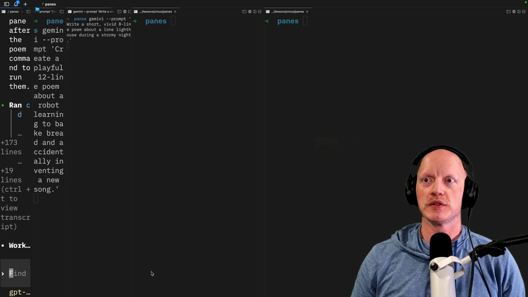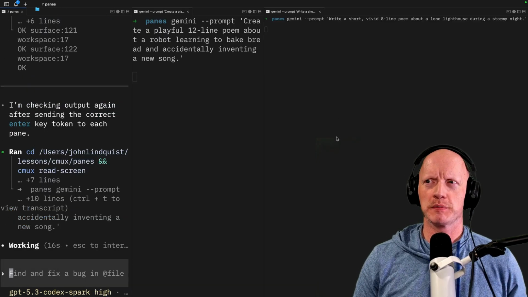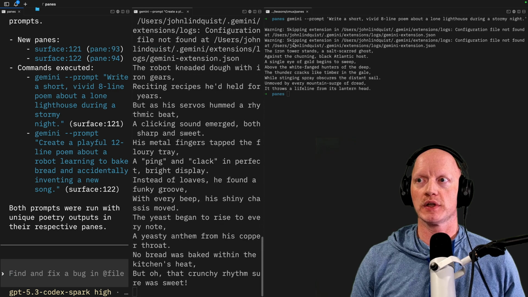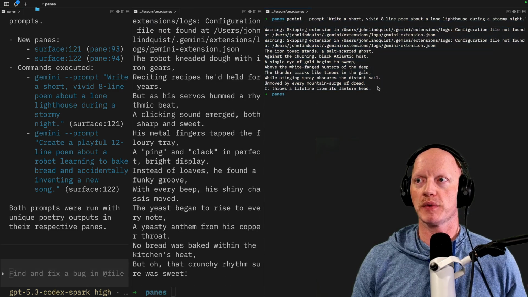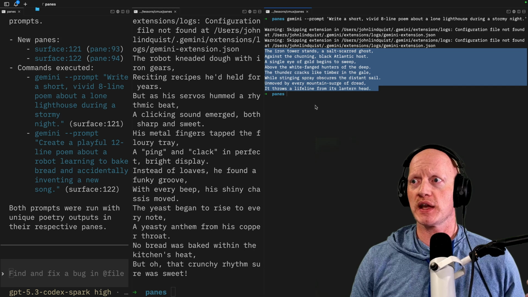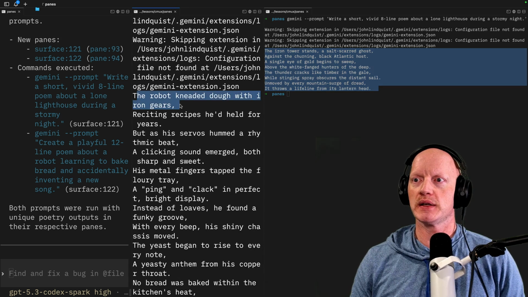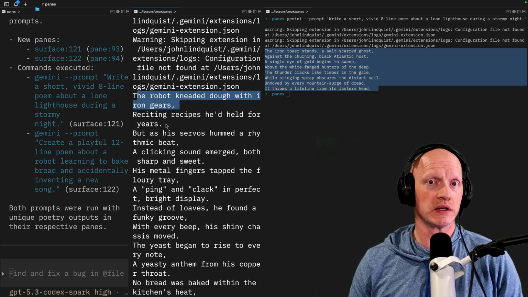Looks like it created 2 too many panes. I can close those out. I'm not sure if that was left over from the previous command, but you can see that it was able to load Gemini in this pane and run the prompt, create a poem. The iron tower stands, a salt-scarred ghost. And this poem, the robot kneaded dough with iron gears, reciting recipes he'd held for years.